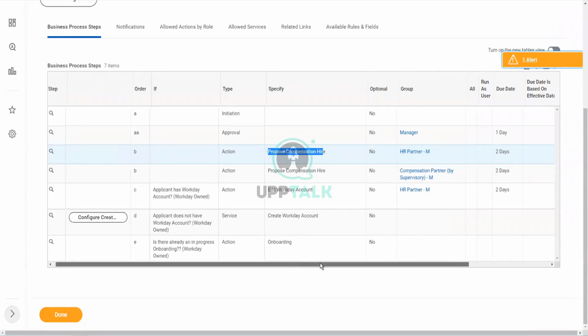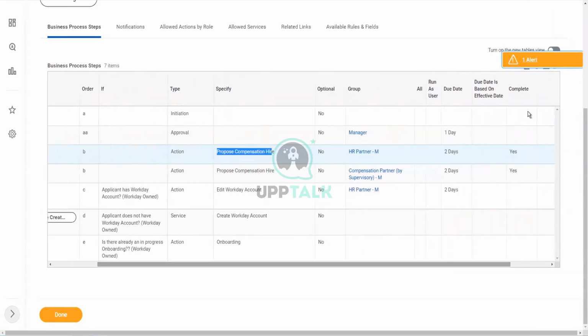Now let me scroll to the right. The complete yes comes in 2 rows. Why is that? Because both the steps are sharing the same order.